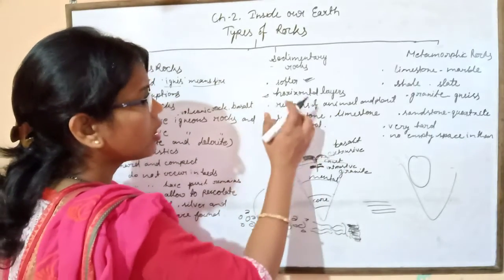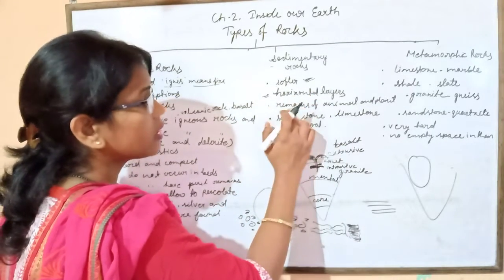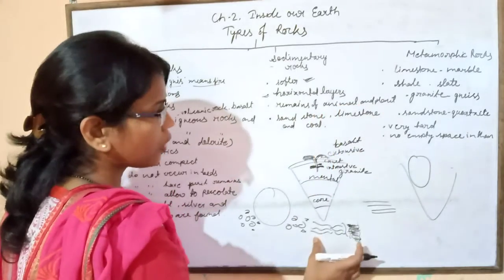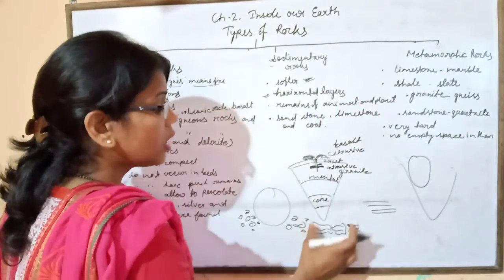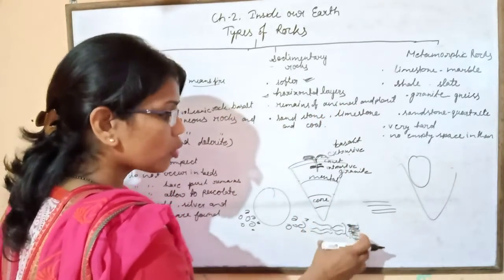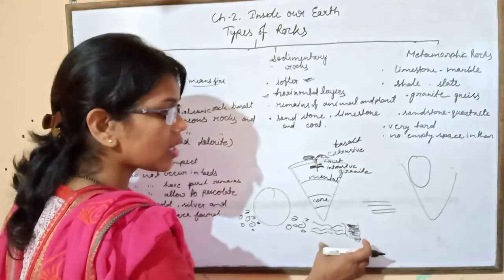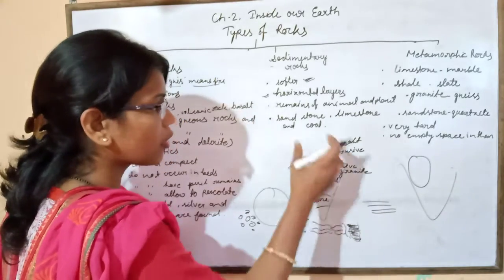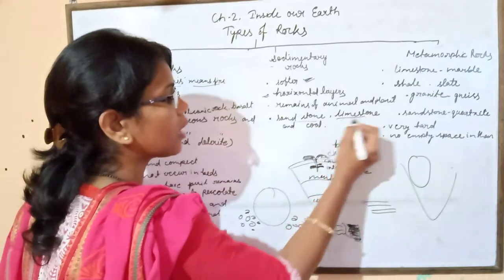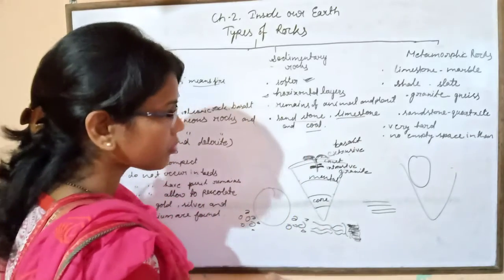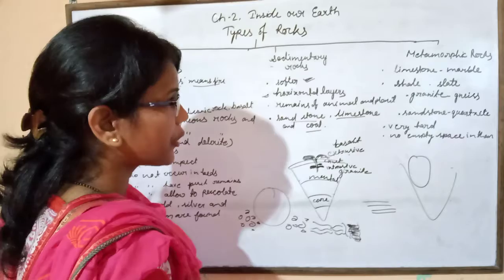So horizontal remains of animals and plants are found here, and the most valuable minerals are also found in these sedimentary rocks, like sandstone, limestone and coal. That is about the sedimentary rock.